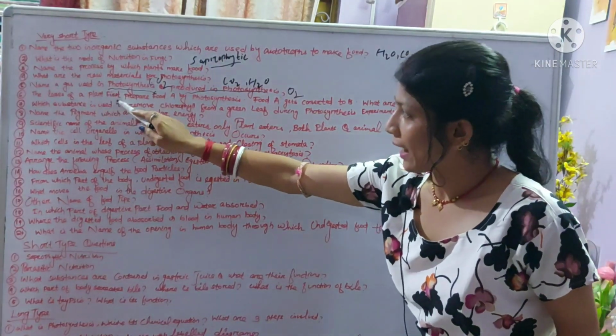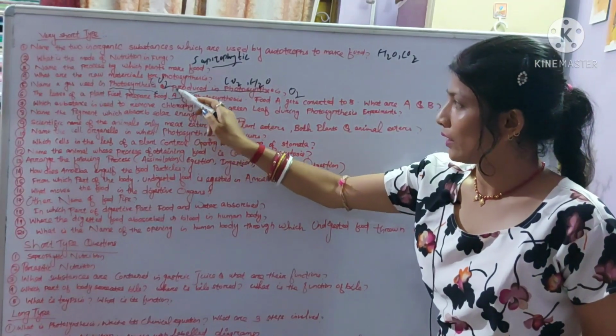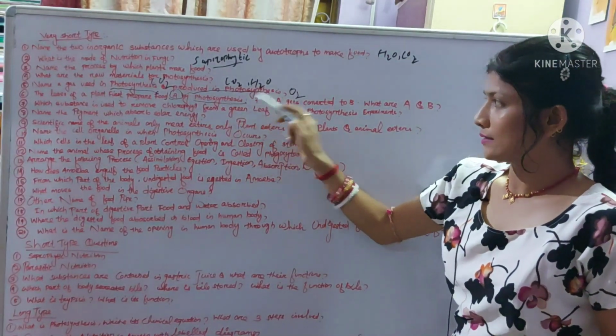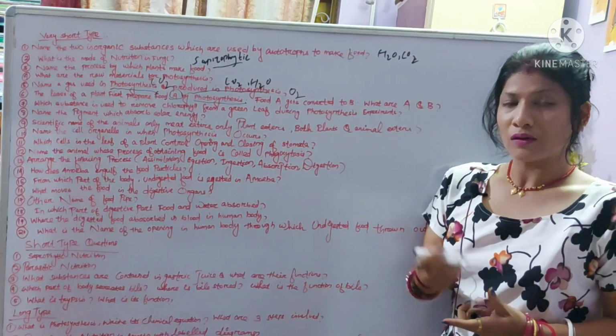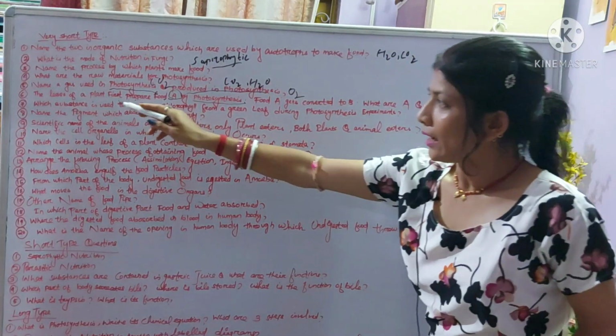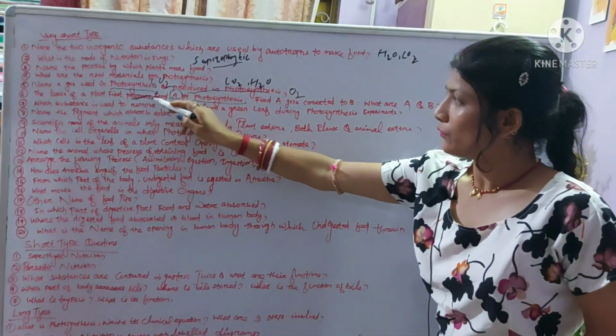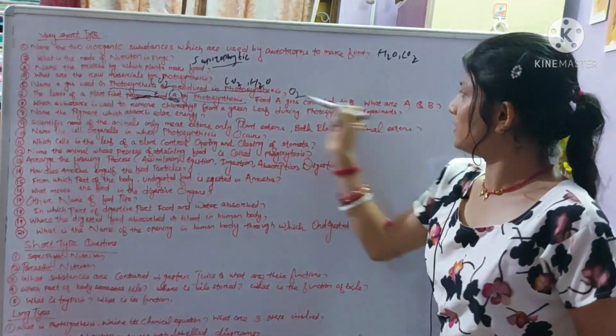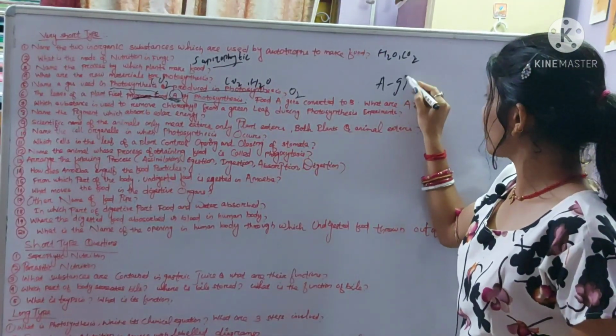The leaves of the plant first prepare a food A by photosynthesis. In the process of photosynthesis glucose is prepared, so A is glucose.